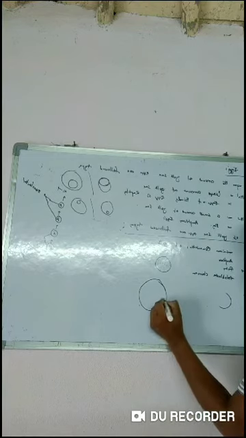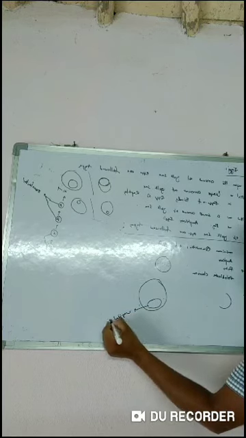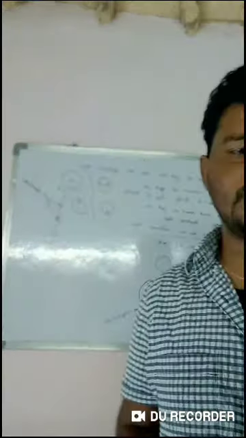In isolecithal the yolk is present equally in the complete egg, but in telolecithal, for example, this is the egg, the yolk is present completely at the vegetal pole. That's why they call it telolecithal eggs.